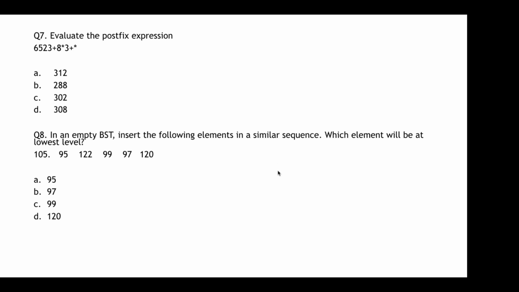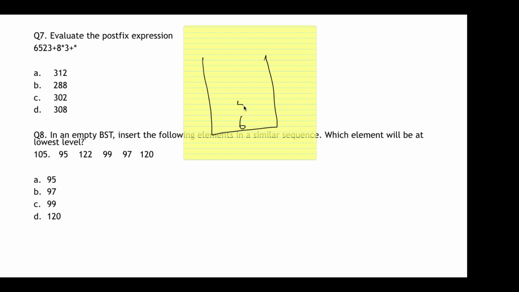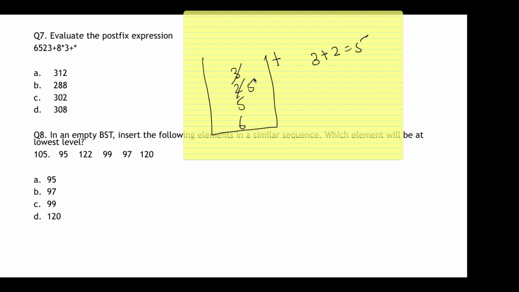Okay, so it's something like this: 6, 5, 2, 3. Now there is an operator that is plus, so pop out two elements, that is 3 plus 2, which value is 5, so push 5 back onto the stack. Okay, now there is another number that is 8, so 8 is an operand, so push it into the stack. Then comes star, so pop out two elements, that is 8 star 5, which is equal to 40. So push this 40 back into the stack, it will be here.